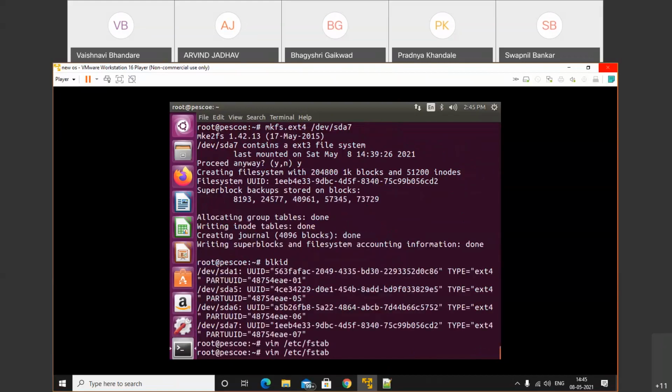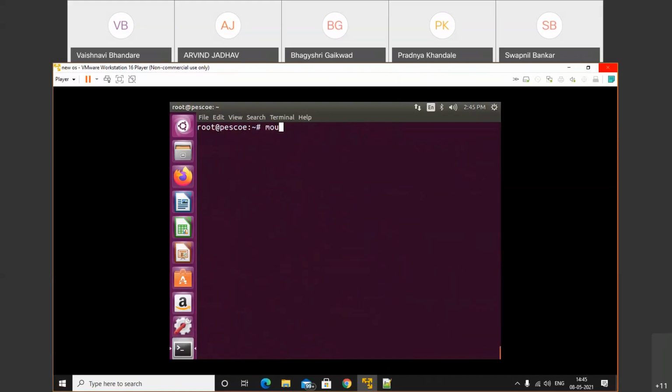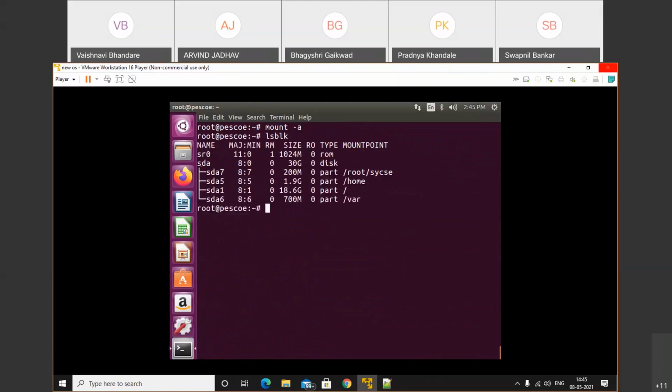Now we'll perform the last operation, mount -a. See, we successfully mounted. अगर कोई एरर है तो यही दिखाएगा वो. After that, we'll use the lsblk command to check whether our disk is mounted. Now show that. Check. Your disk is successfully mounted. So by using this way, we can do the partition operation.